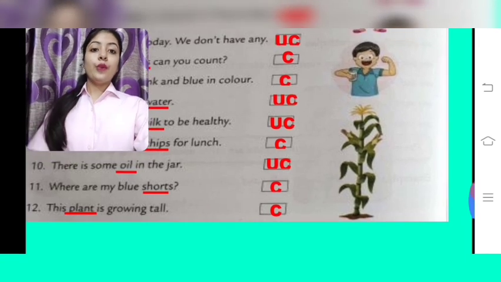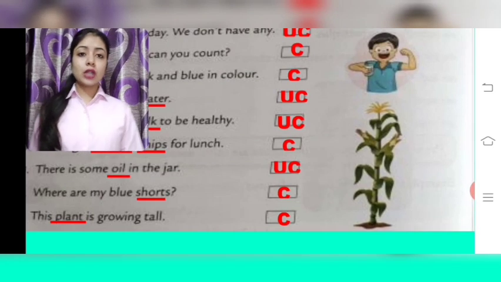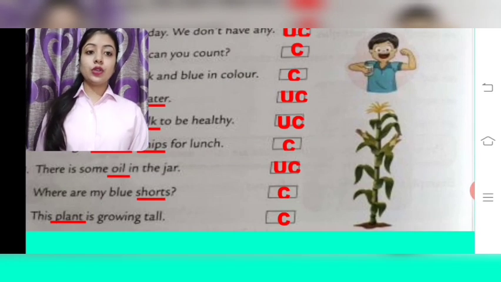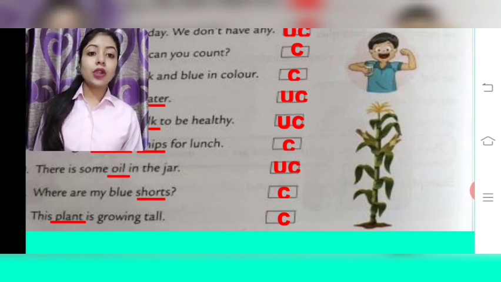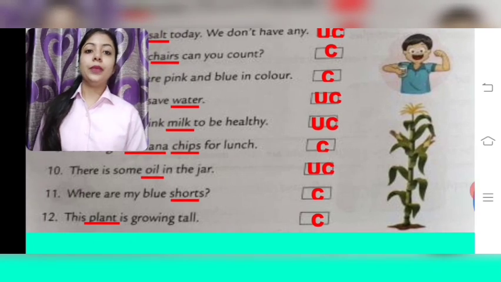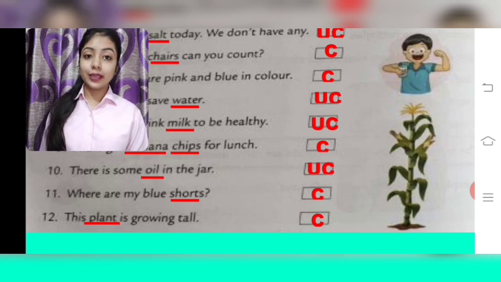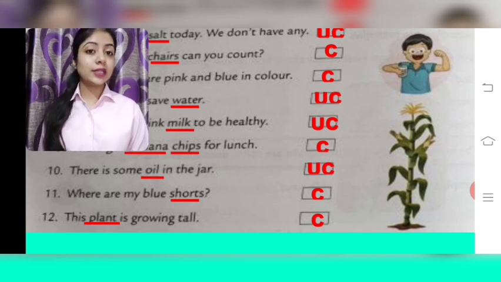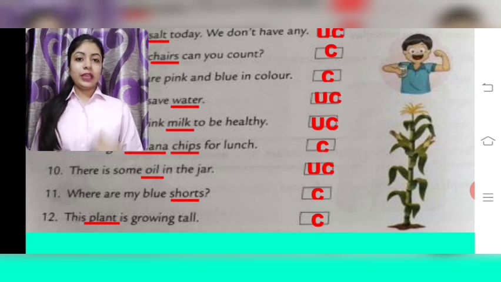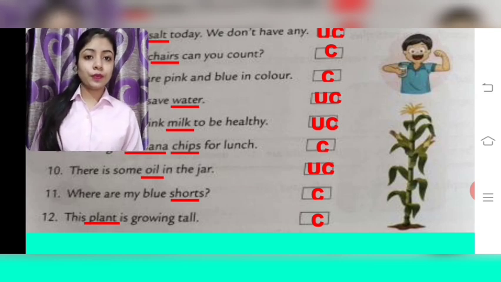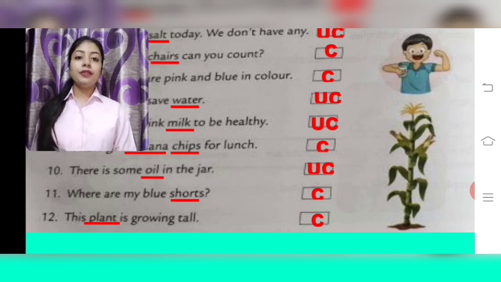11th, where are my blue shorts? Shorts we can count, students. So you will write it as countable naming word. Last sentence, 12th number. This plant is growing tall. Plant, name of a thing. So you have to underline it because it is a noun. And now tell, is it countable or uncountable? Can you count the plants at your home? Yes, we can count it. So it is a countable naming word.